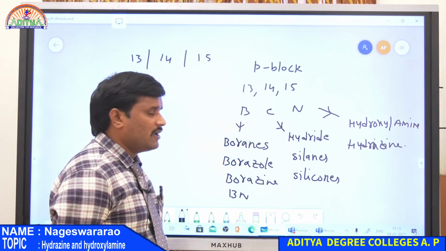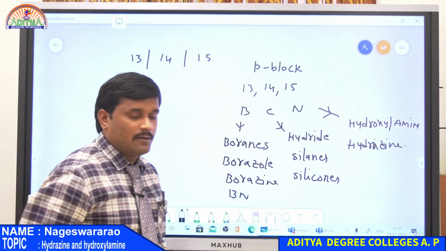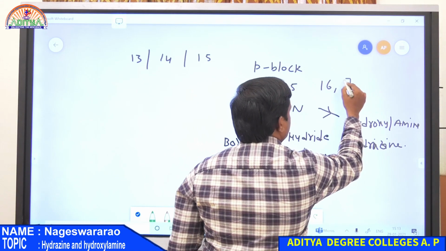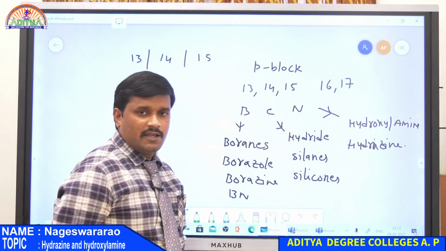So I stop here today and I will discuss the next group, unit number 2, that is p block elements, which contains 16th as well as 17th group elements. Both are also p block elements. These elements are studied in the second unit.